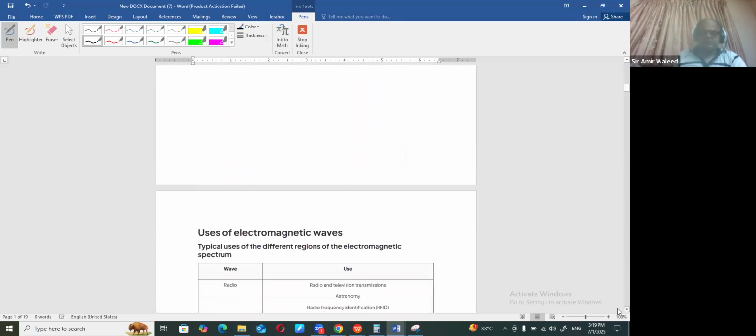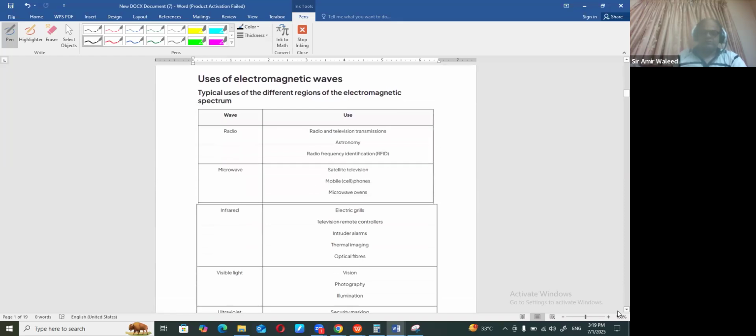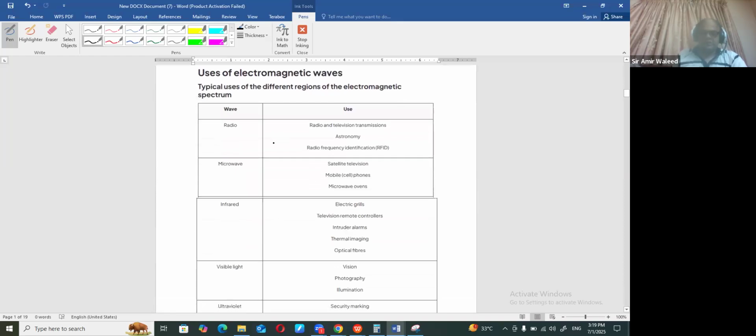Now, let's talk about the uses and then we talk in more details. The radio waves, having the lowest frequency and the highest wavelength, these radiations, which are radio waves or some microwave, they are used for radio and television communication because they can easily bypass the obstacles and all that. Astronomy also they are used for. So communication basically is a major purpose for that. And radio frequency identification they are used for as well.